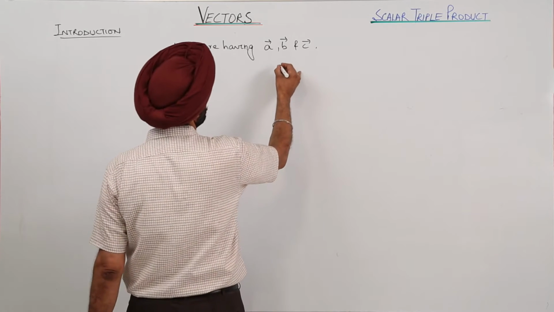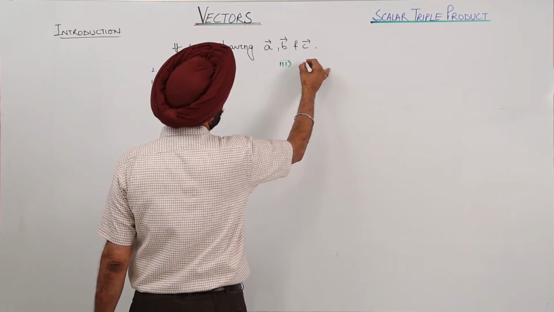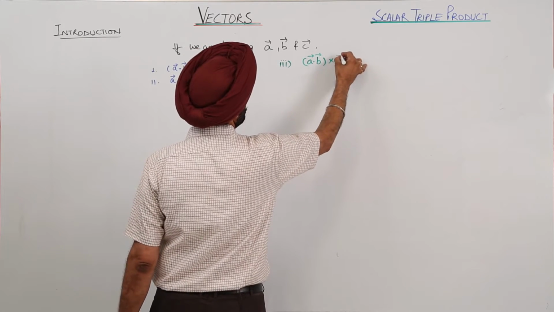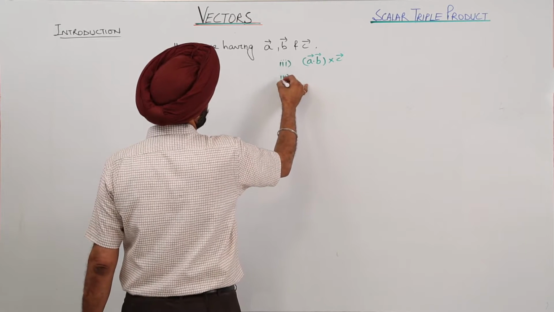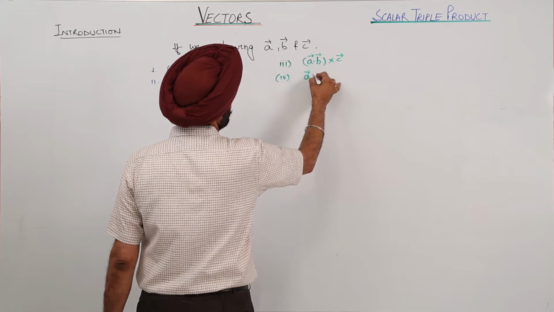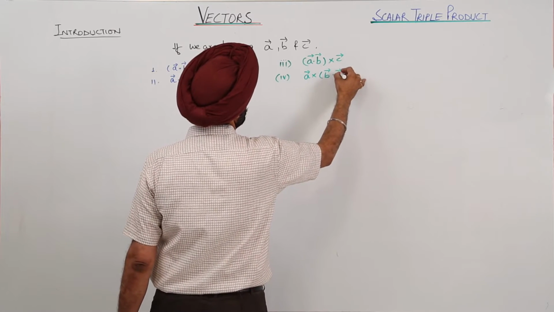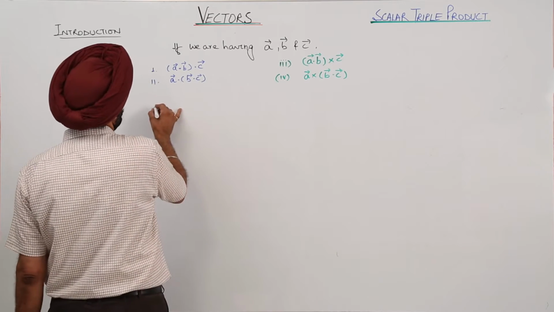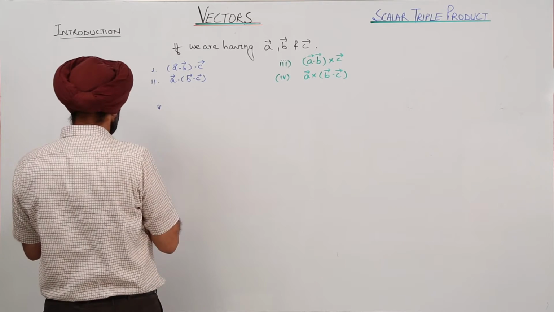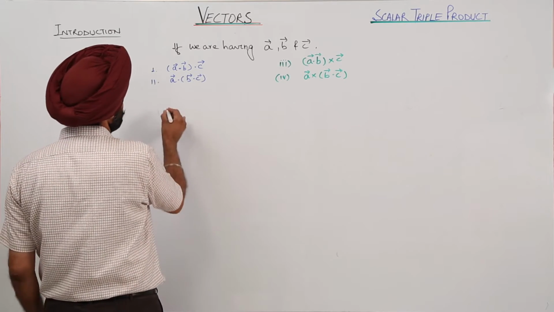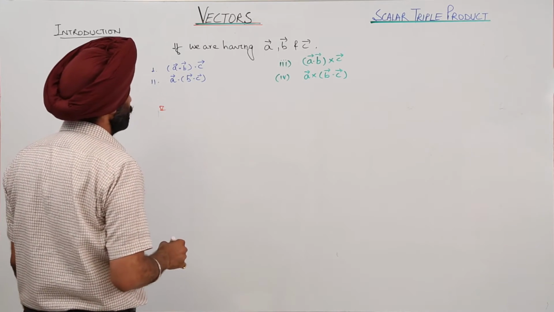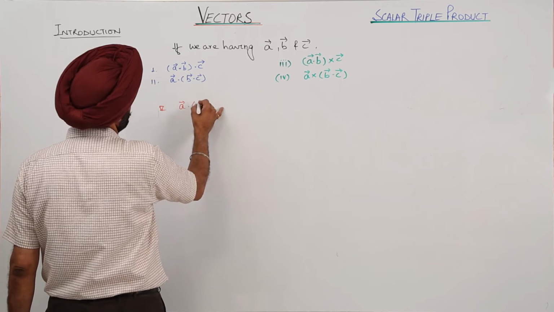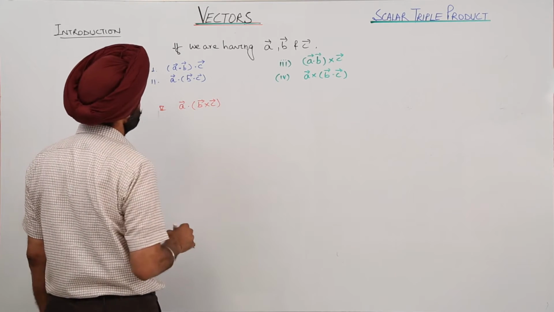Then next can be vector A dot vector B cross vector C. Then we can have vector A cross vector B dot vector C. Now fifth can be vector A dot vector B cross vector C.